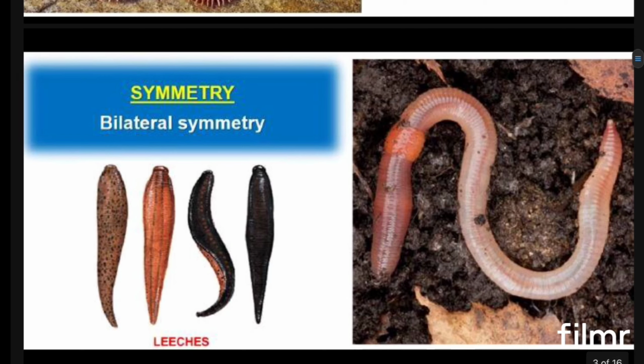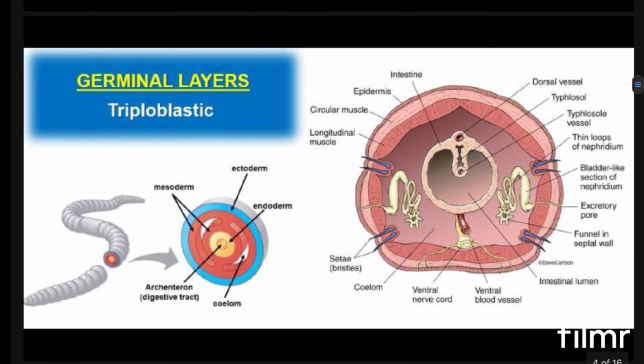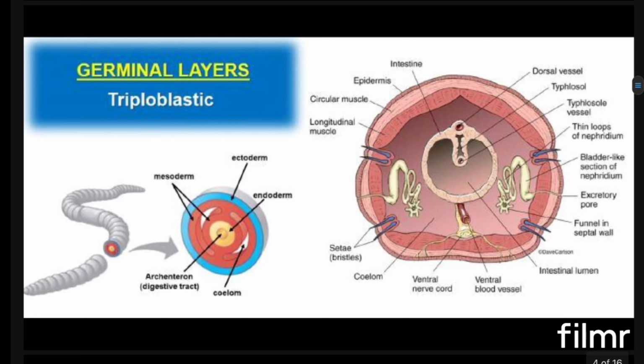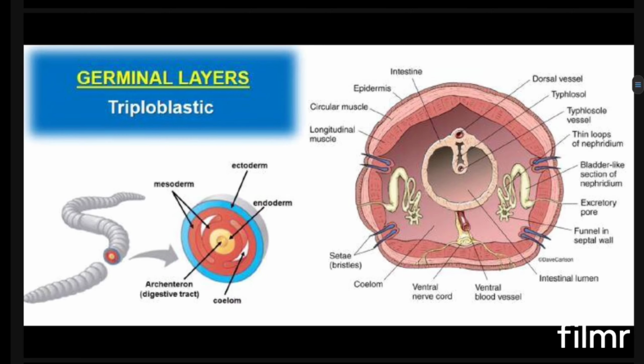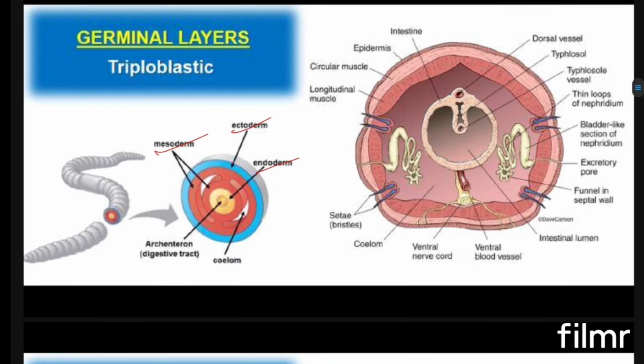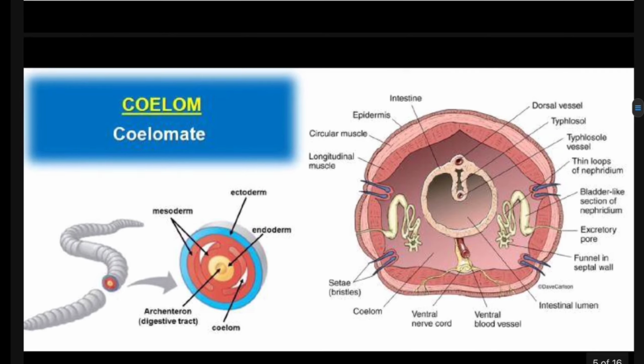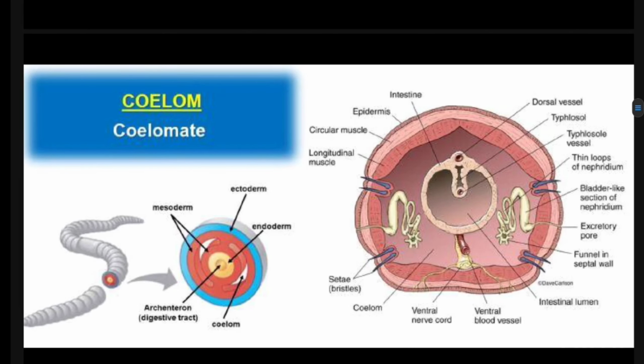If you're going for the symmetry, these also show bilateral symmetry. The leeches and others also show bilateral symmetry. As for germinal layers, after Helminthes, most of them till Chordata possess triploblastic germ layers. That means ectoderm, endoderm and mesoderm are present here. And what about the coelom? Helminthes have a pseudocoelom, but after that, all have a true coelom. So phylum Annelida is coelomate, meaning true coeloms are present here.